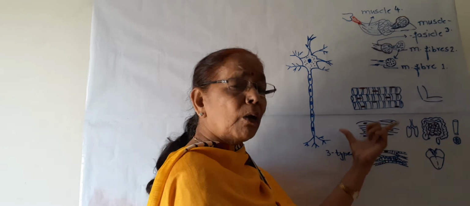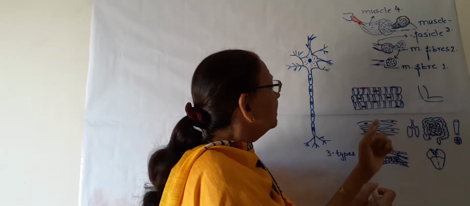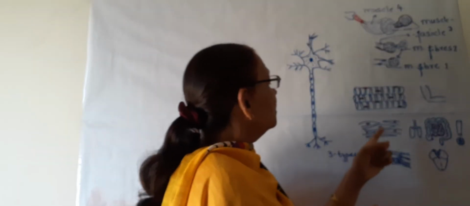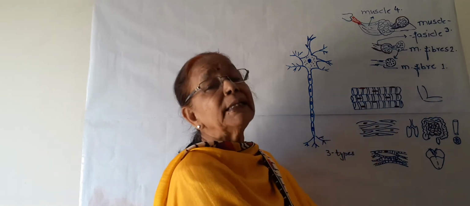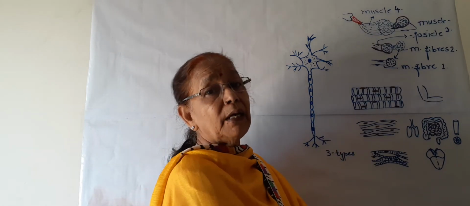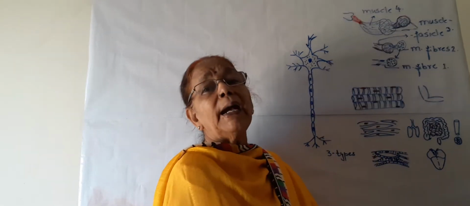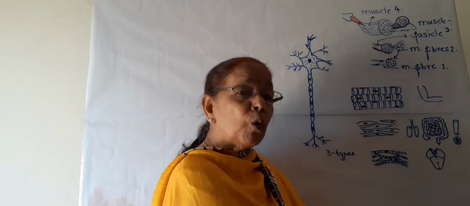These long spindle-shaped cells are present together to form a muscle. These muscle fibers are involuntary. Involuntary means we cannot move them at our will. They work on their own.